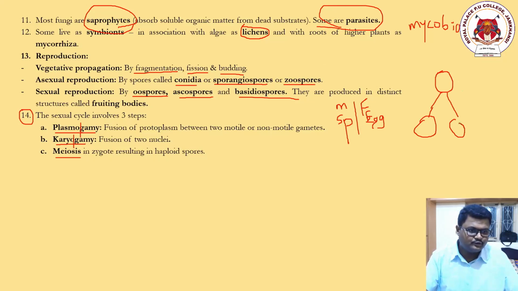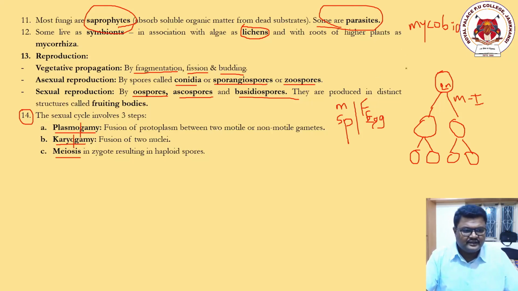It produces two cells in meiosis 1, and after that it produces another two cells, completing the cycle of meiosis. This is a 2n body. 2n means diploid body, and this diploid body undergoes meiosis.